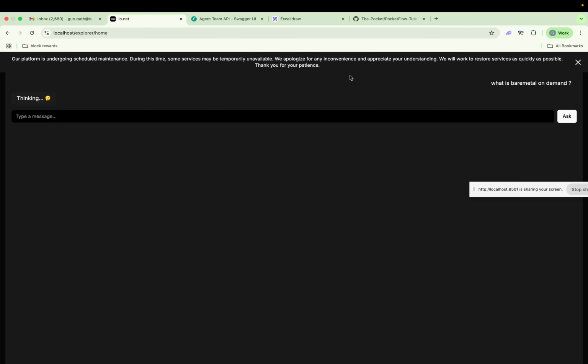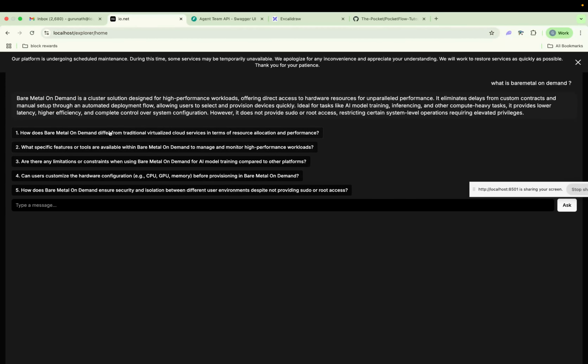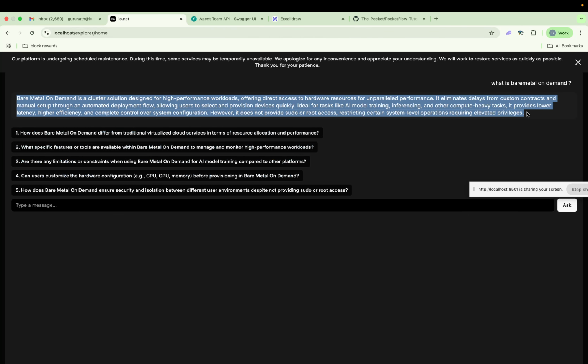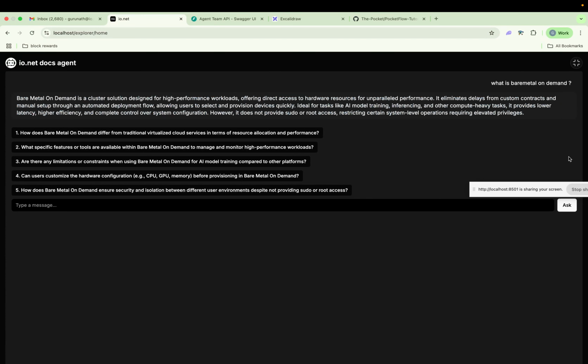And the second thing is we can ask data questions also. I'll let it finish this, and you can ask follow-up questions, and all these things are possible because of web scraping. So you can interact with it and know completely about the IONet platform. That's the first use case, right?